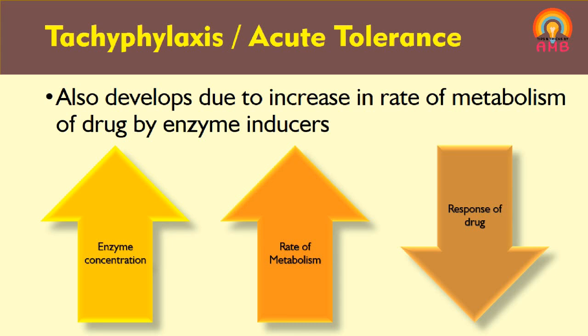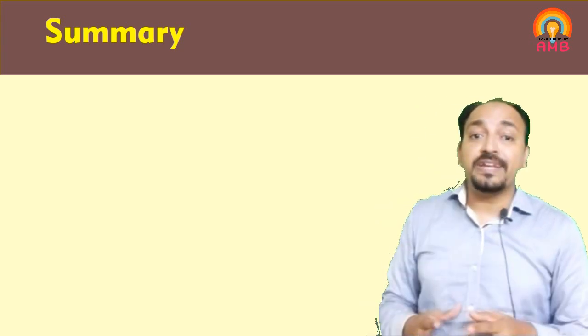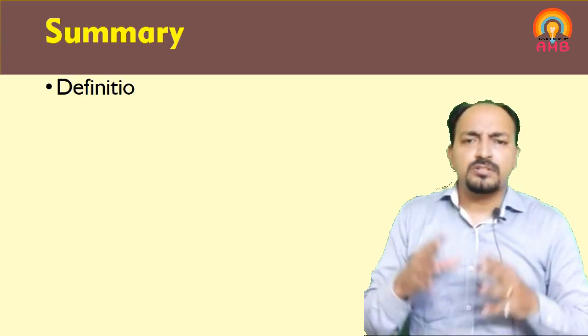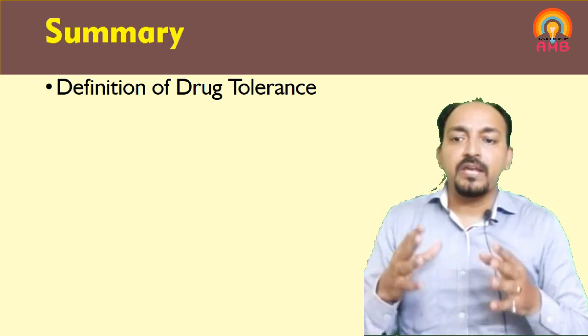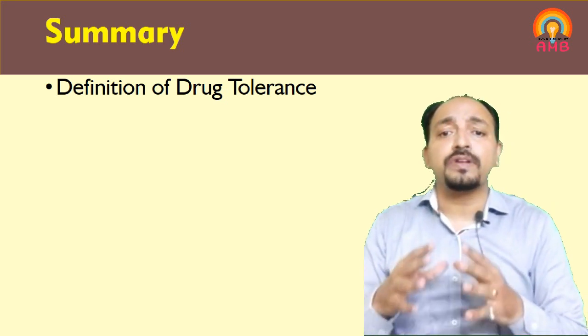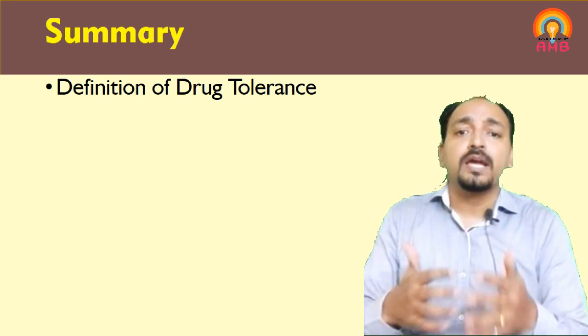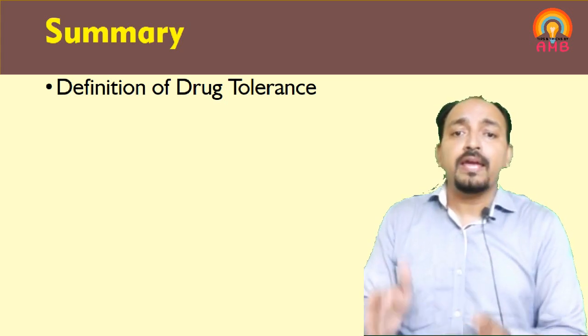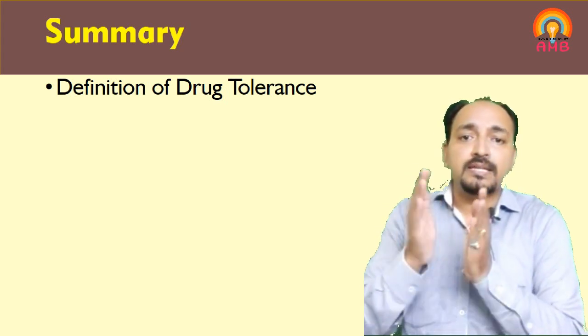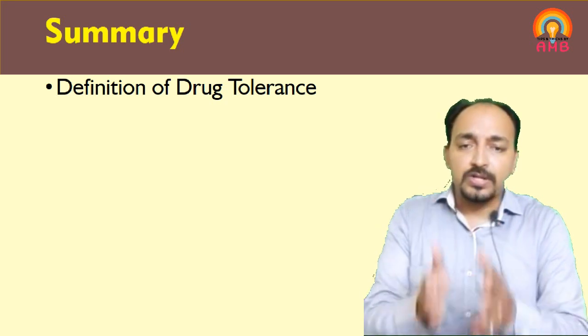Okay, now it is time to summarize today's presentation. In this presentation we discussed drug tolerance in detail. If an unusually large dose of a drug is required to produce the effect which was previously produced by its therapeutic dose, then this phenomenon is called drug tolerance.